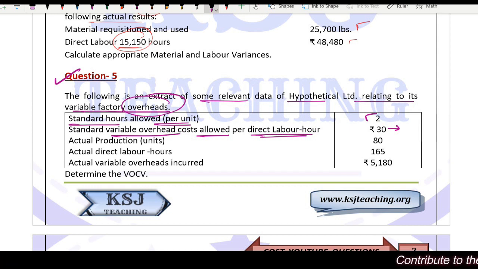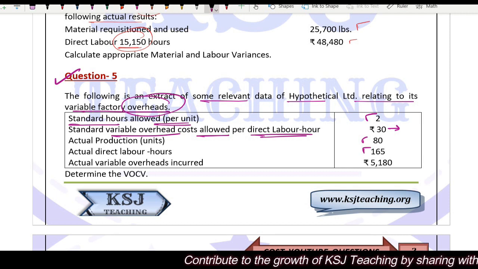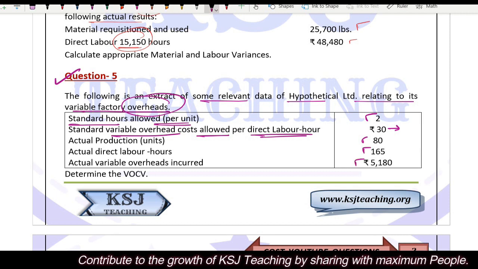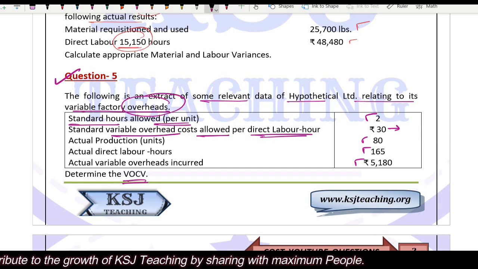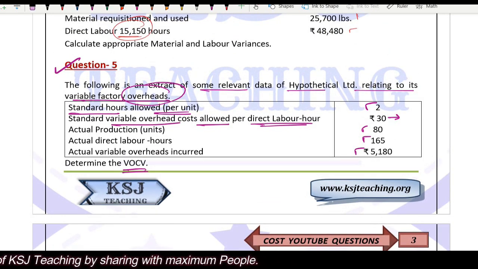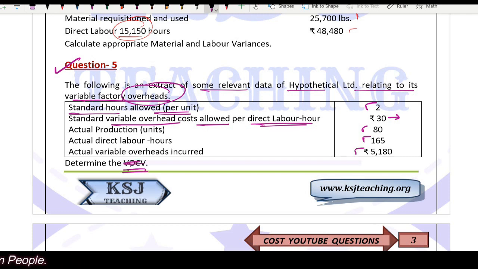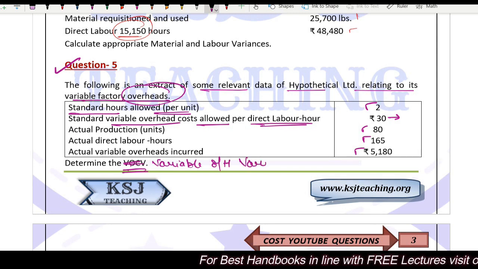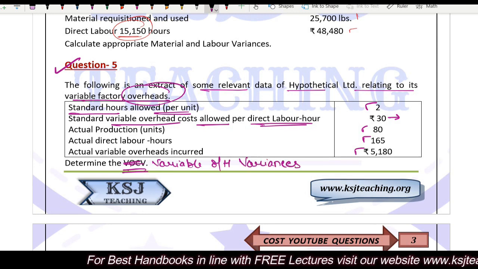Actual production is 80 units, actual direct labor hours used 165, actual variable overheads incurred 5180. Determine the variable overhead variances. We'll calculate all the variances.